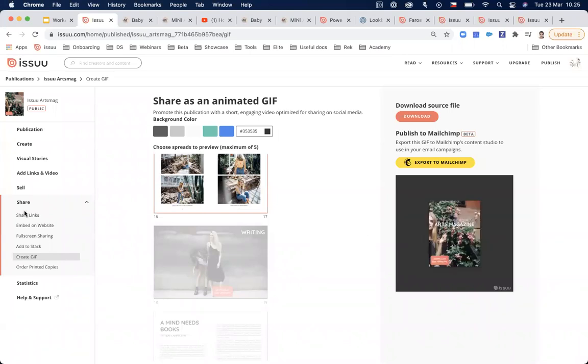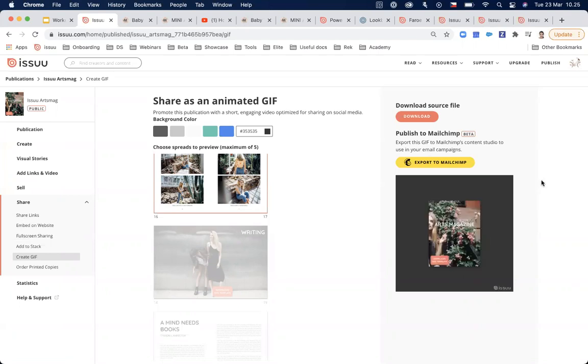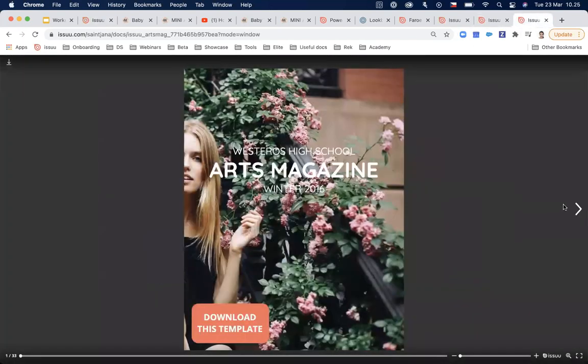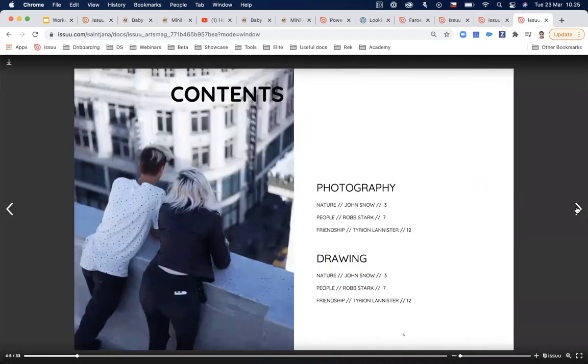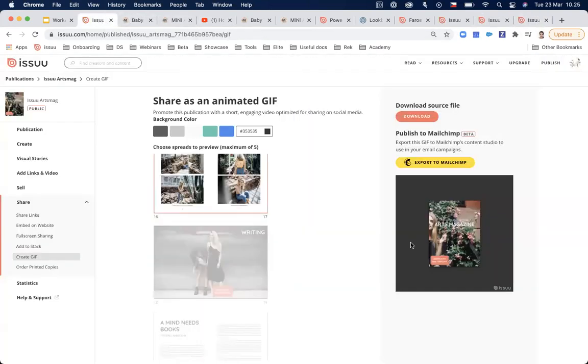And in case you're on a paid plan, then I would suggest using the full screen sharing link. So basically everyone who opens the newsletter will see the GIF in there. And if they are teased enough, they can click on the GIF and open the publication in full screen and then read it from there. I think that's a great way to connect the content to your newsletter subscribers.